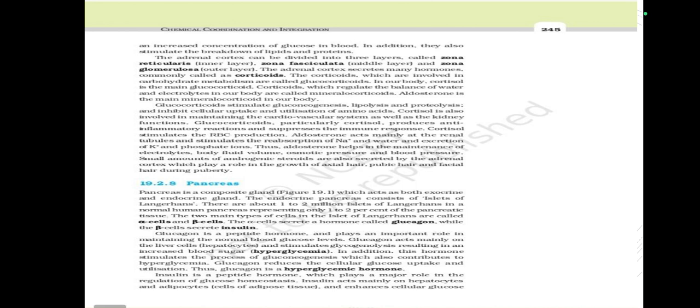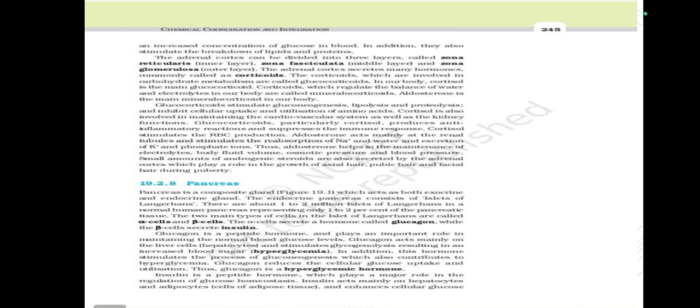In addition, this hormone stimulates the process of gluconeogenesis, which also contributes to hyperglycemia. Glucagon reduces the cellular glucose uptake and utilization. Thus, glucagon is a hyperglycemic hormone.